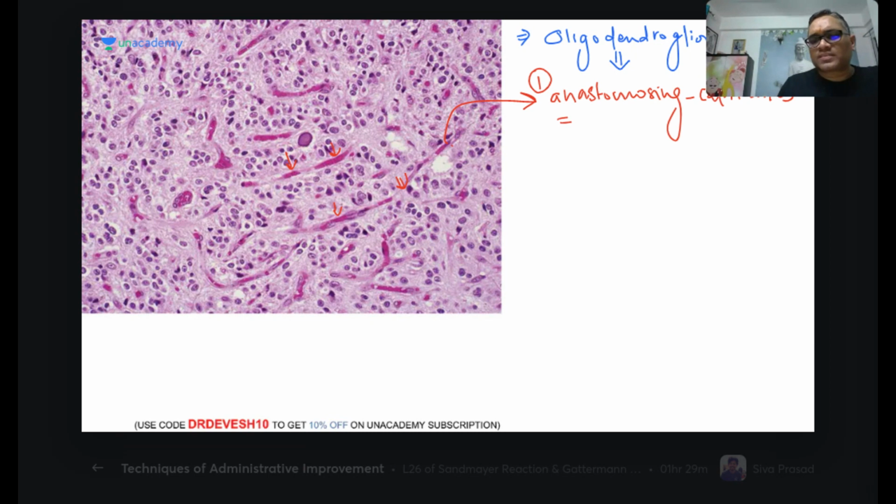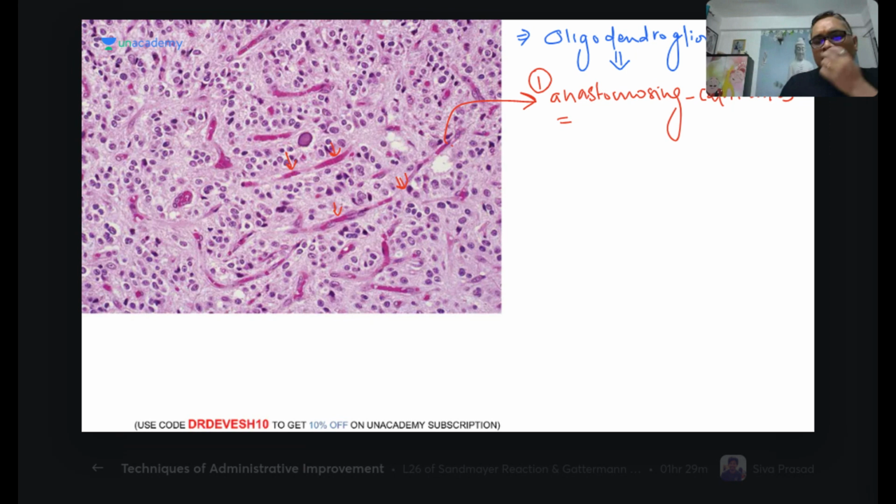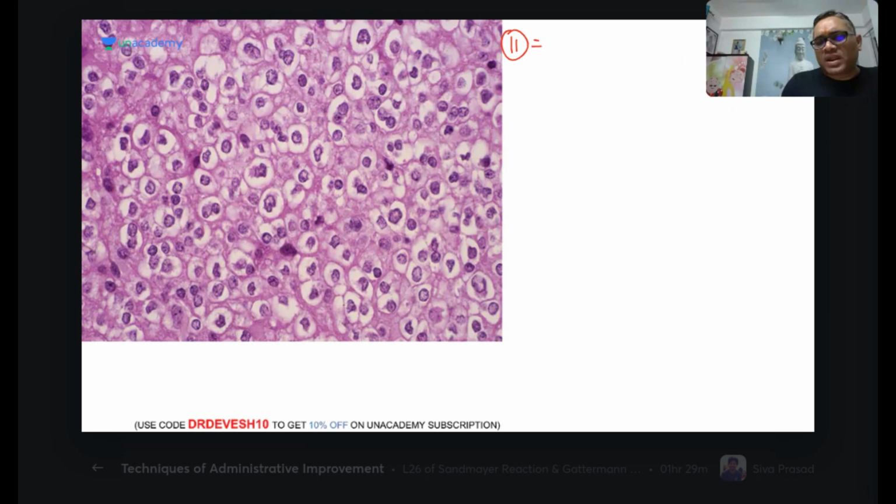So they are also a vascular tumor, right? Anastomosing capillaries will be there. The number one finding was anastomosing capillaries. The second important finding is again in oligodendroglioma only.